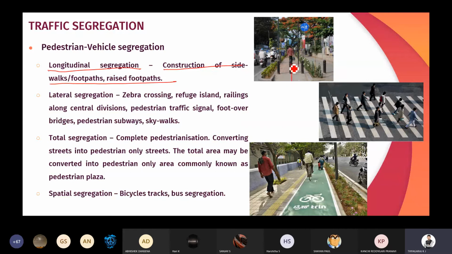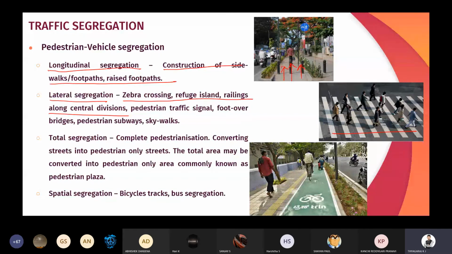So if we provide a separate footpath, you can observe here, the pedestrians who are walking on the road will be shifted to the footpath and they will be using the footpaths. And skywalks also, we can call them skywalks, footpaths, and subways also we can provide. Then lateral segregation, that is the zebra crossing, refuge island, railings along central division.